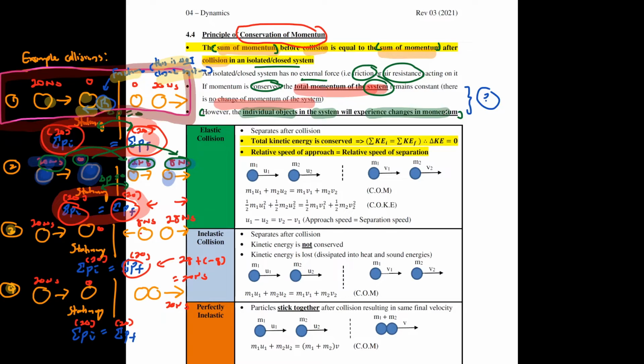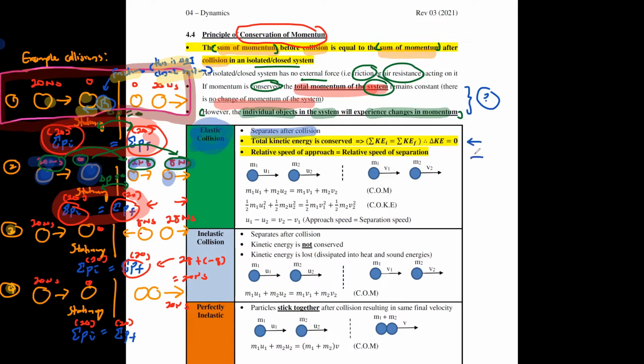And then now we go more specific to types of collision. When it comes to types of collision, the most important one that you will learn a lot and you'll see a lot inside your exam questions is something called elastic collision. Now, one of the characteristics of elastic collision is that it will always separate after collision, and there are two main characteristics.